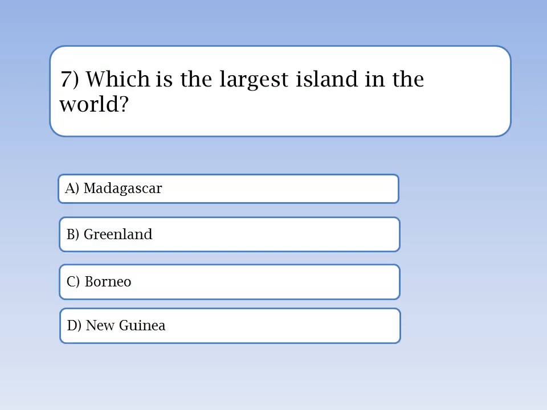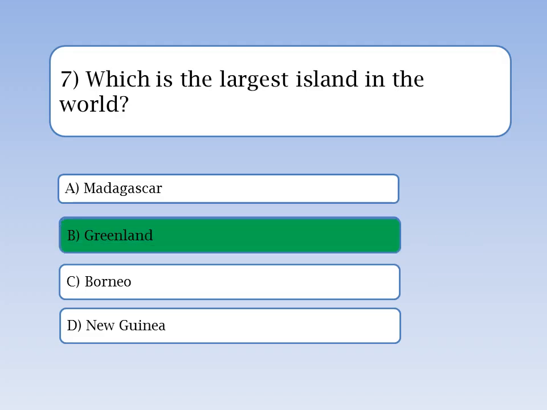Here's question 7. Which is the largest island in the world? A. Madagascar. B. Greenland. C. Borneo. D. New Guinea. You have 5 seconds to think. Time's up. The correct answer is B. Greenland. Greenland is the world's largest island with an area of over 2.1 million square kilometers.